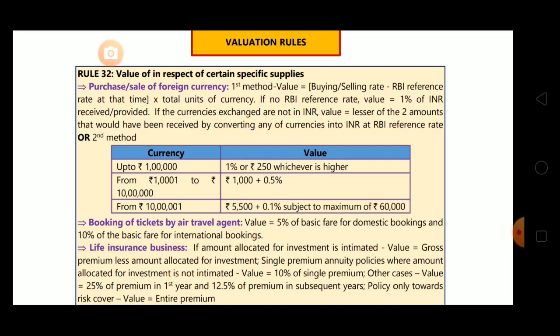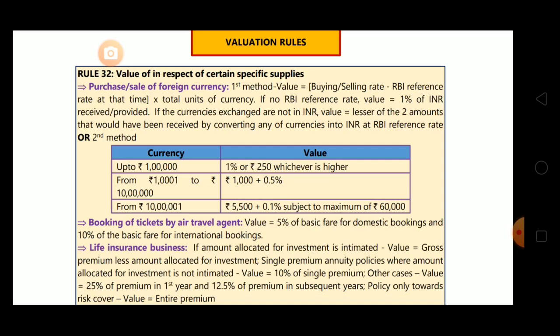Okay. Next scenario is if the currencies exchanged are not in INR. First one was if RBI reference rate is available, then we discussed, okay, buying selling rate minus RBI reference rate. If RBI reference rate is not available, then we'll take 1% of INR received or provided. Now third case is if currencies exchanged are not in INR, means both the currencies are not in INR, then value will be lesser of the two amounts that would have been received by converting any of the currencies into INR at RBI reference rates.